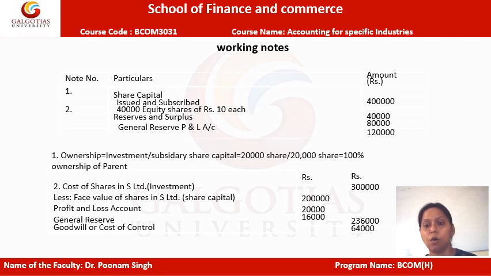So we simply got 2,30,000. This 2,30,000 rupees will be subtracted from the 3 lakh rupees, so we will be able to get either goodwill or capital reserve. Now in this case we can very well see that the cost of shares, which is the investment made by the parent, is quite more than the total share capital the parent is having in the subsidiary. So in this case goodwill will be generated.